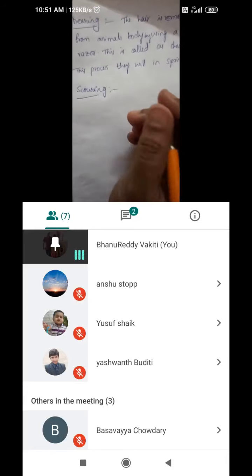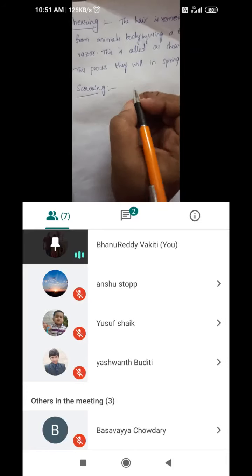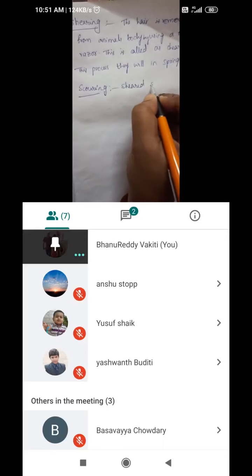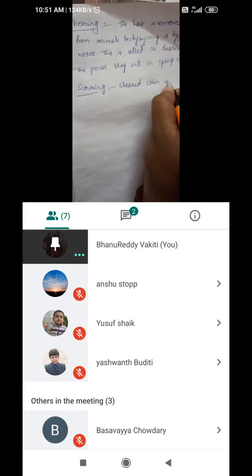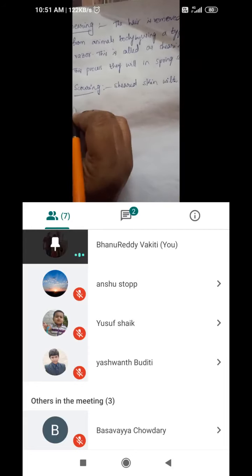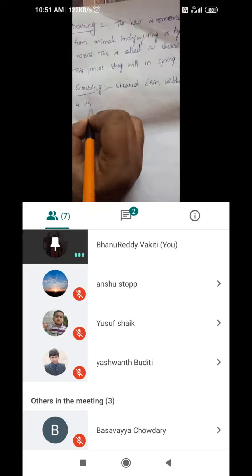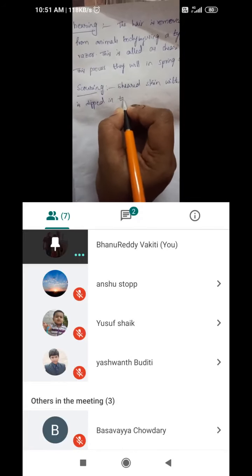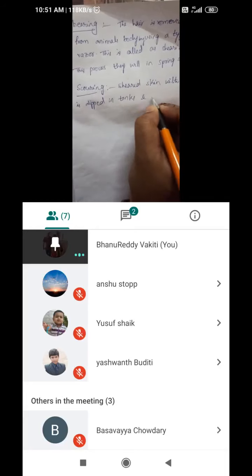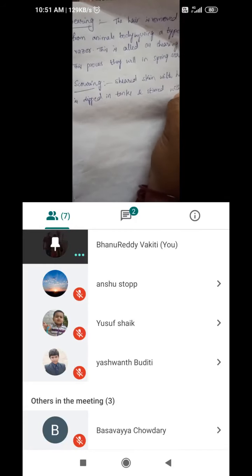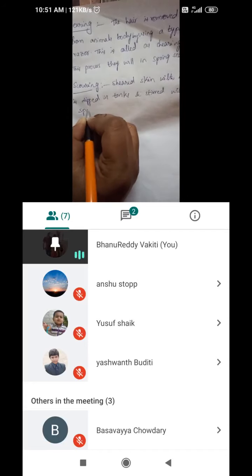We are dipping the sheared skin with hair in water, in tanks, and stirring with a spade.